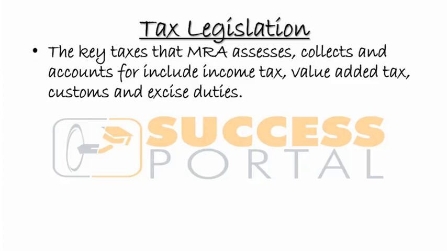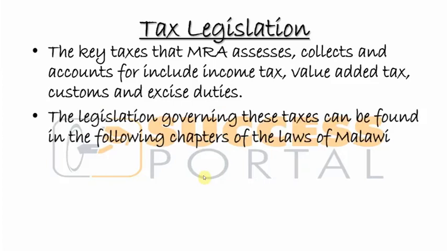And last, the customs and excise duty. So these are the three main or key taxes that the MRA is looking at.